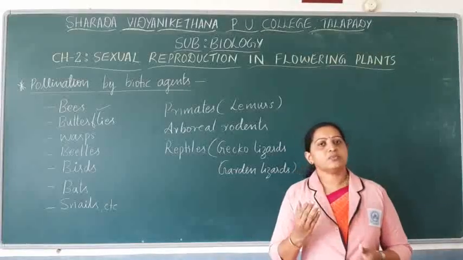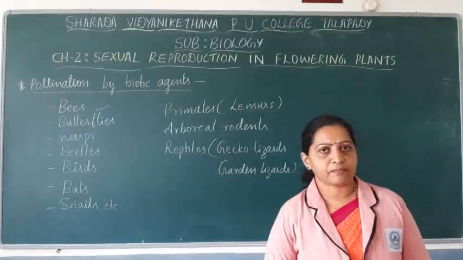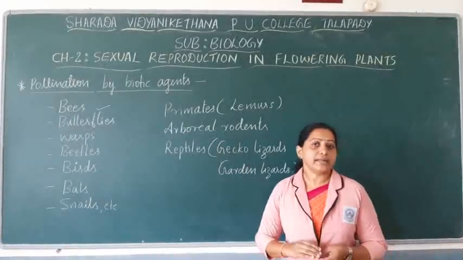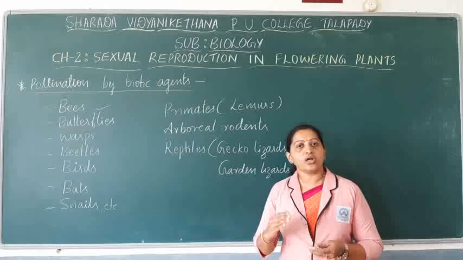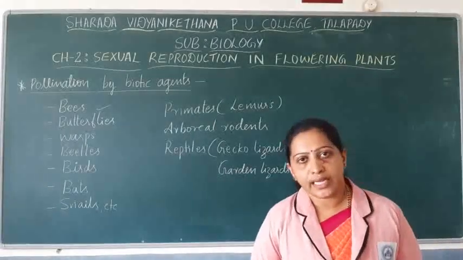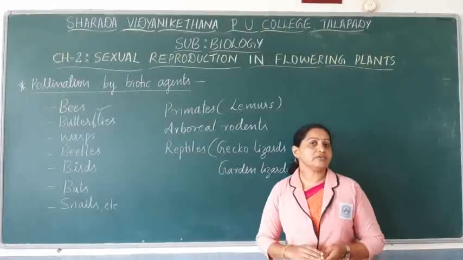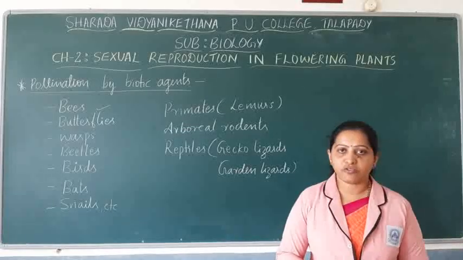So why do these pollinating agents, or why do these animals, visit the flower? Is it their intention to achieve pollination, or do they have any other intention? Usually the pollinating agents are not visiting the flowers with the intention of pollination.